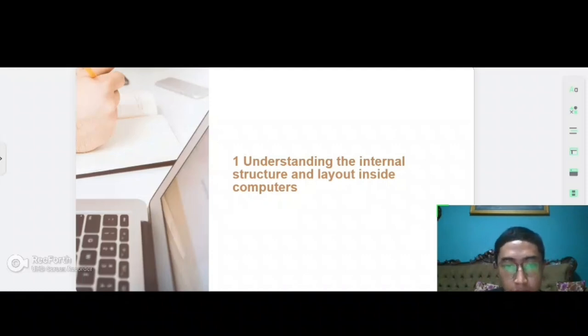Understanding the internal structure and layout inside a computer.